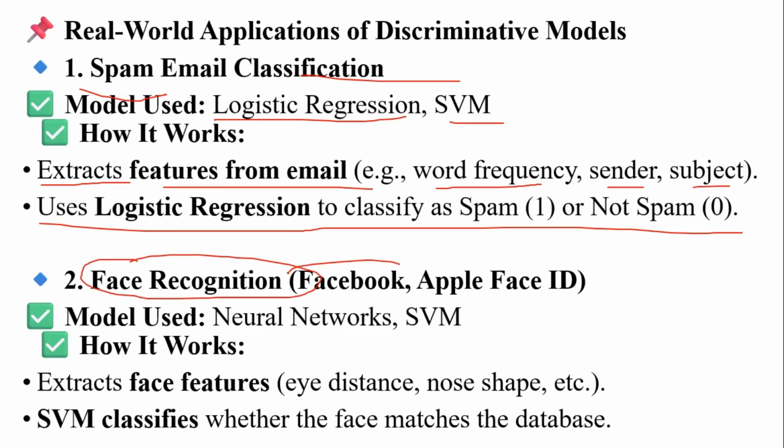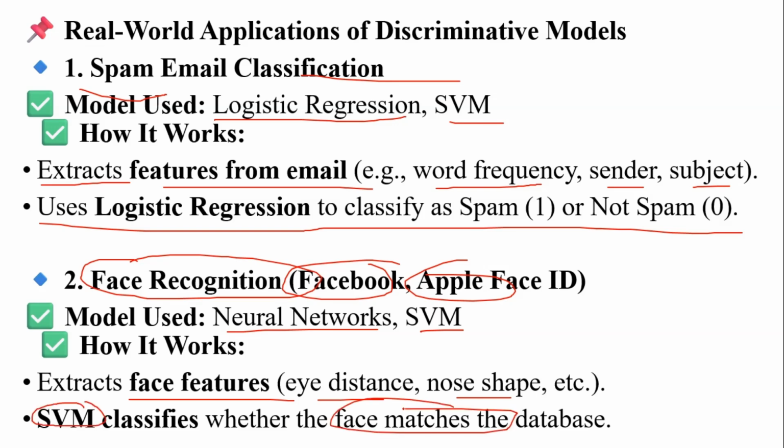Next we are going to see face recognition, like Facebook and Apple Face ID. Here we will be using neural networks and SVM. We extract face features like eye distance, nose shape, etc. Then the SVM classifies whether the face matches the data or not.